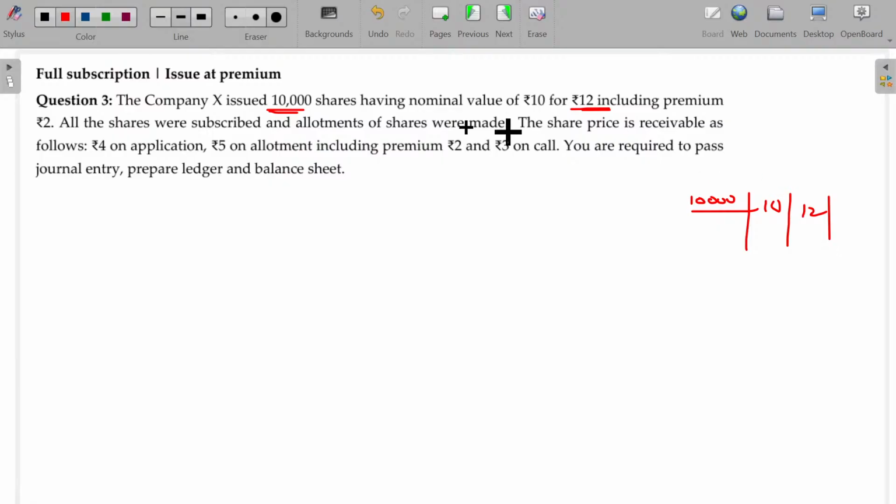All the shares were subscribed and allotments were also made. The share price is receivable as follows: 4 on application, 5 on allotment, including premium 2. This 5 includes 2 rupees premium, and the balance 3 will be on first call.